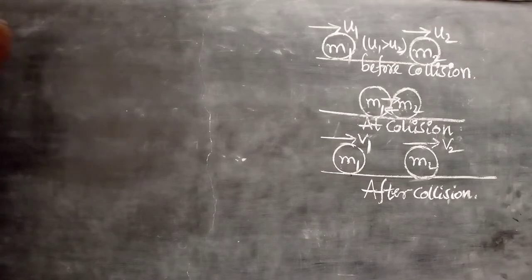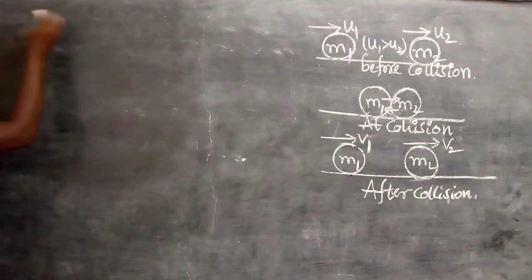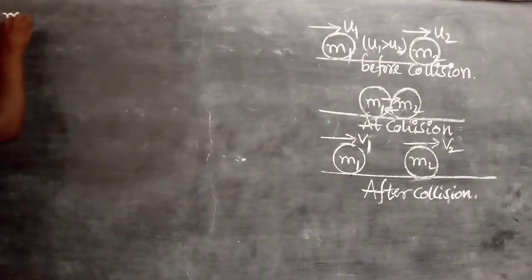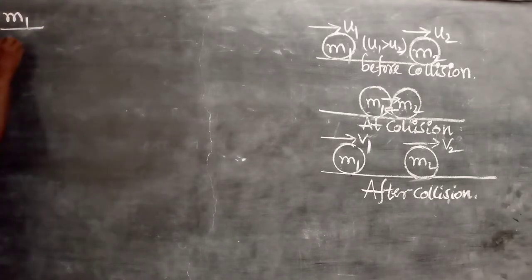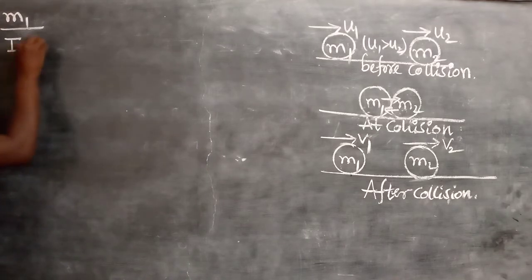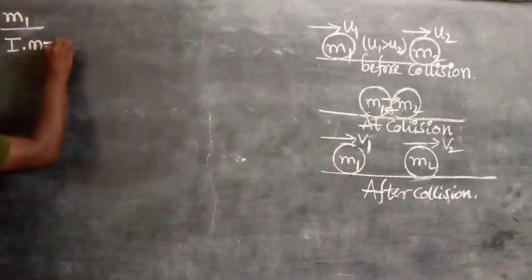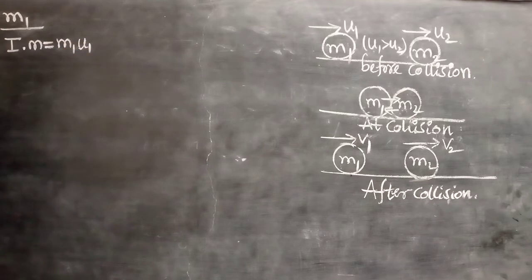So we can say M1 is A body and M2 is B body. That's why it is very easy for us to understand. So for M1 here we can consider that the initial momentum of the M1 body is M1 U1, that you know.